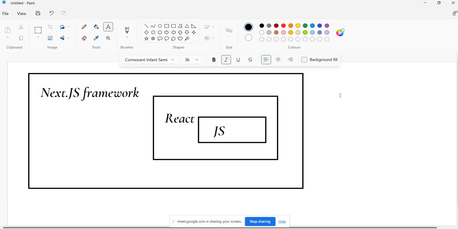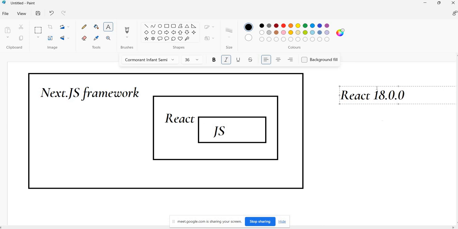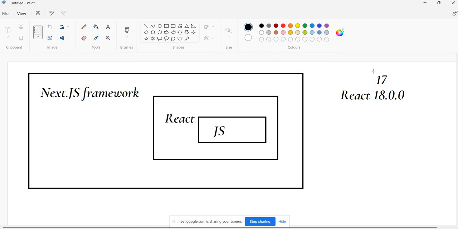About one year back, React released their major version, say the version number is 8.0.0. A major version means the first number. From 17 to 18, they came up with really beautiful features. React came up with new features in React 18.